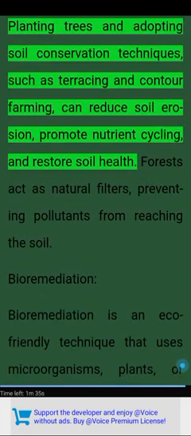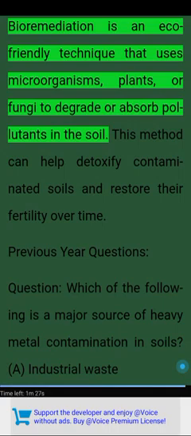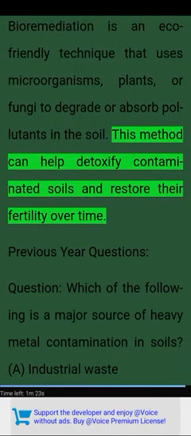Reforestation and soil conservation. Planting trees and adopting soil conservation techniques, such as terracing and contour farming, can reduce soil erosion, promote nutrient cycling, and restore soil health. Forests act as natural filters, preventing pollutants from reaching the soil. Bioremediation. Bioremediation is an eco-friendly technique that uses microorganisms, plants, or fungi to degrade or absorb pollutants in the soil. This method can help detoxify contaminated soils and restore their fertility over time.